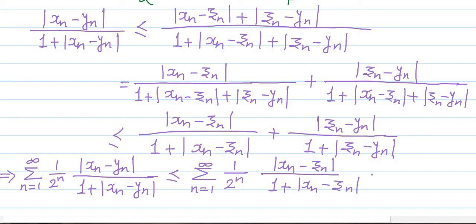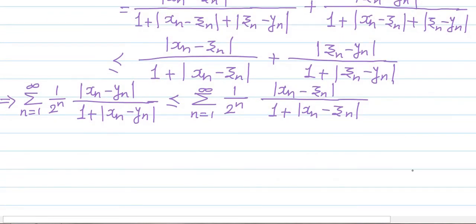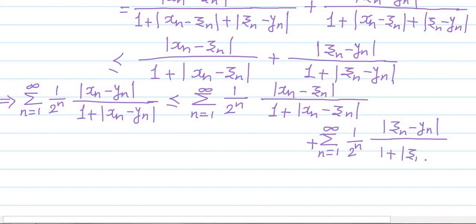This is the first term on the right hand side, and the second term is plus summation over n equal to 1 to infinity of 1 upon 2 raised to n into mod of zn minus yn upon 1 plus mod of zn minus yn.